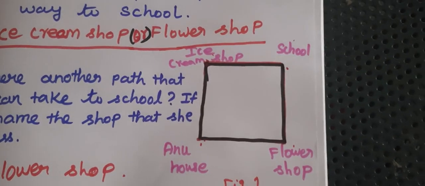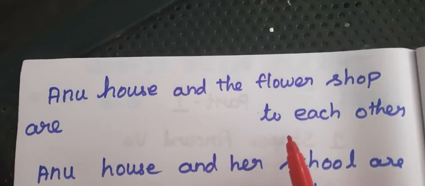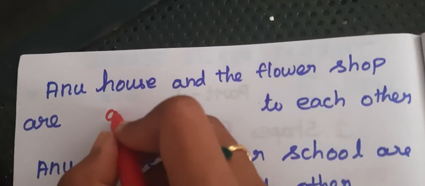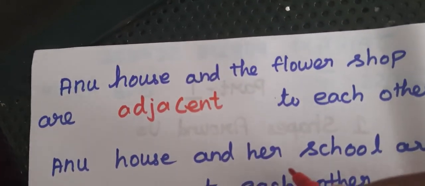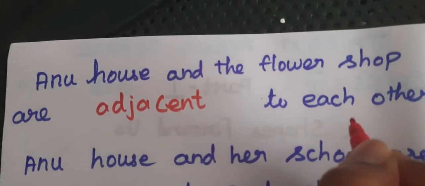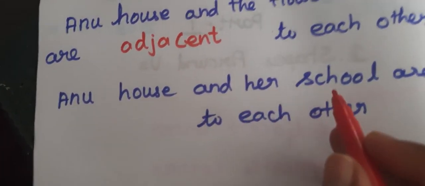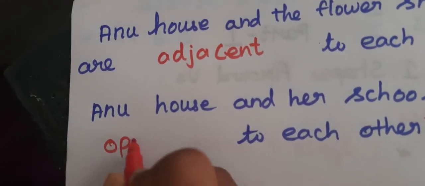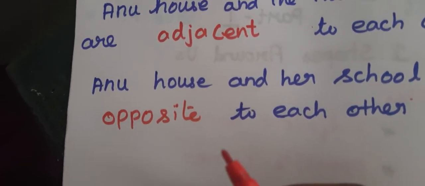Now all of you take page number 2. See, Anu's house and flower shop are dash to each other. Is it adjacent or opposite? Yes, very good. It's adjacent. Everyone write this word in the given line. Adjacent to each other. Next one. Anu's house and her school are dash each other. Very good. It's opposite each other. So this is the concept of adjacent and opposite.